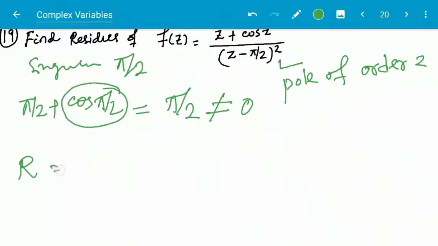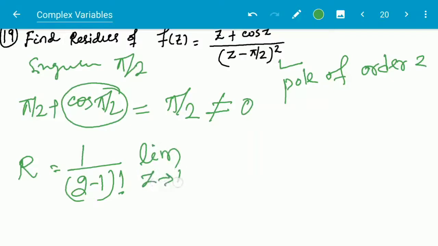So what will be the residue? Residue will be equal to 1/(2−1)!, that means (n−1)!, limit z tends to π/2, that is the singular point, of the derivative, the (n−1)th derivative.